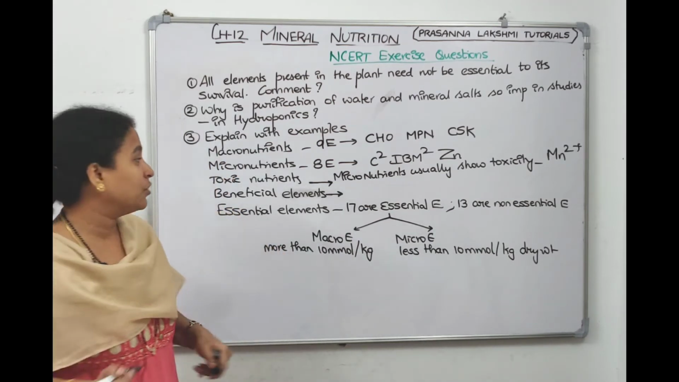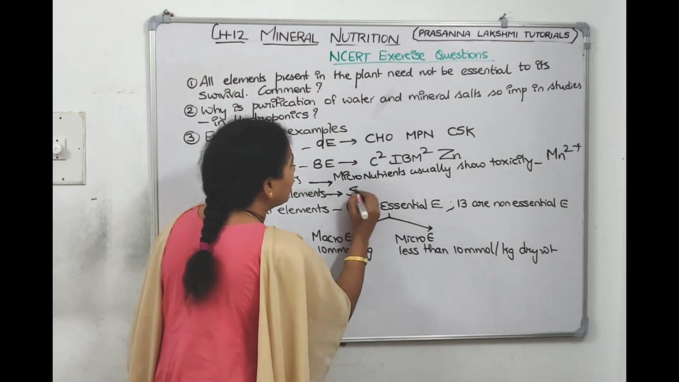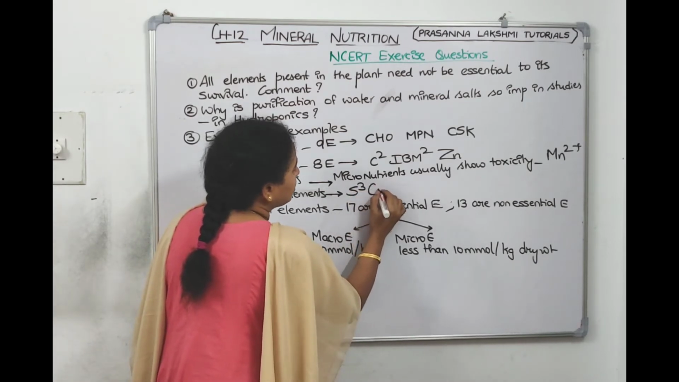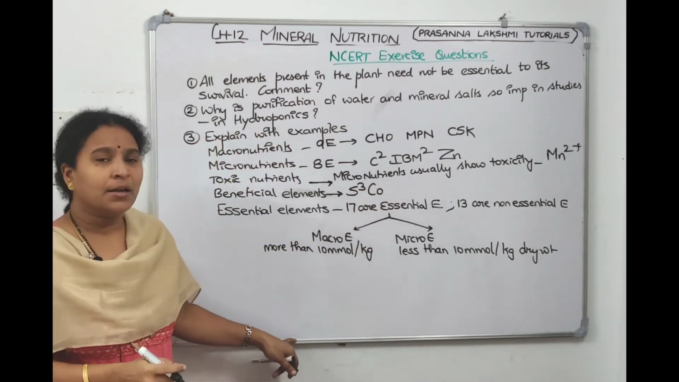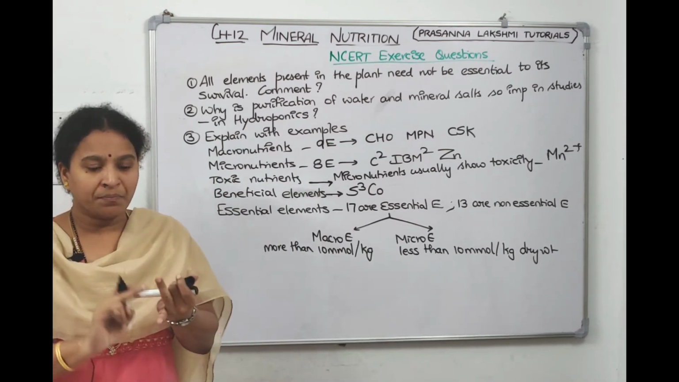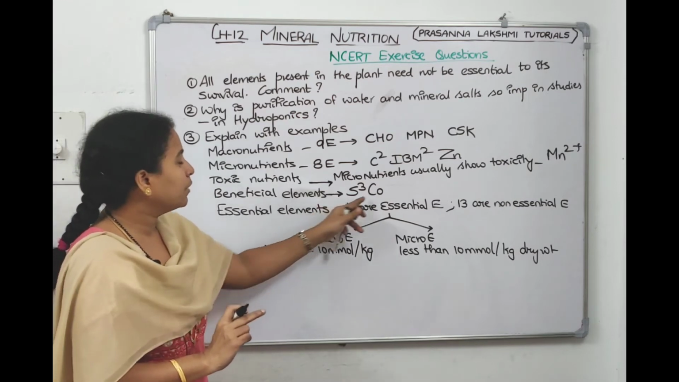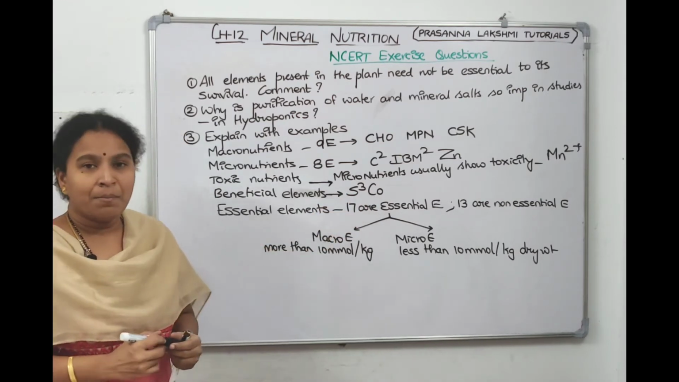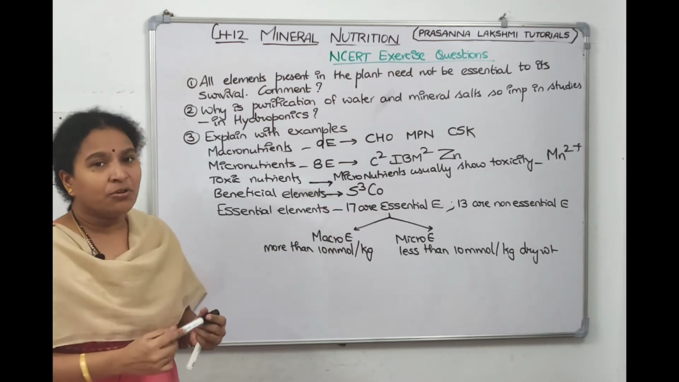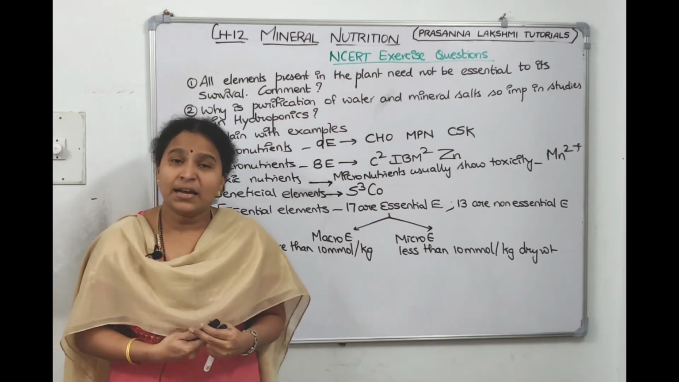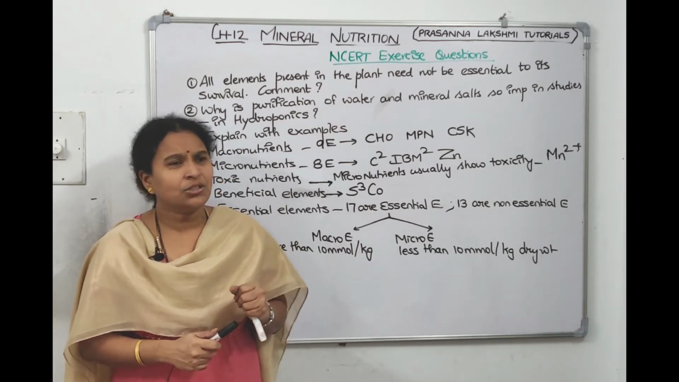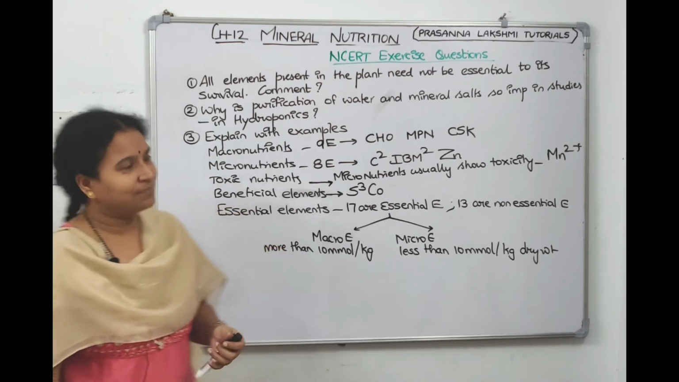What is the code for beneficial elements? We made a code here also: S3 and CO. CO stands for cobalt. S3 stands for sodium, selenium and silicon. Sodium, selenium and silicon with cobalt. 4 elements come under beneficial elements. So we completed 3 questions which are there in the NCERT exercises. Take a screenshot and then we will go with the 4th question.